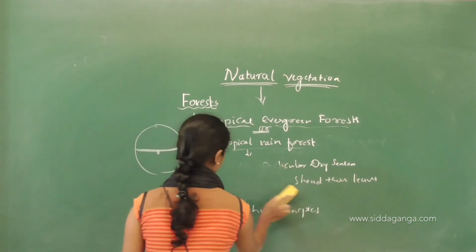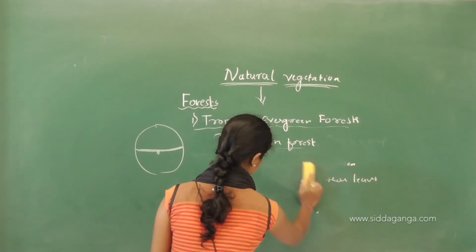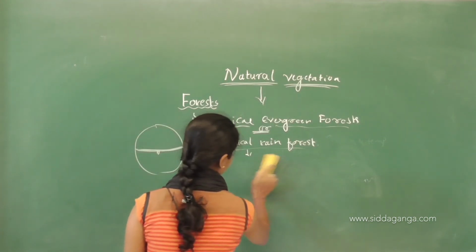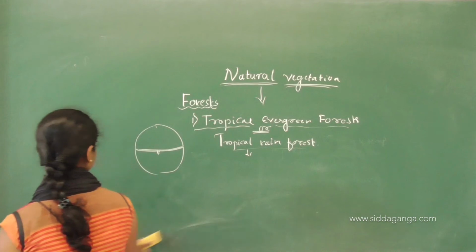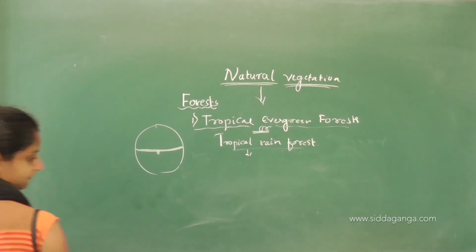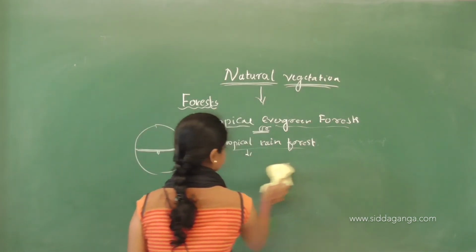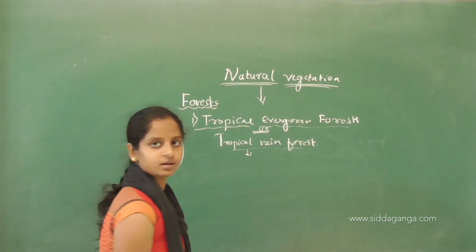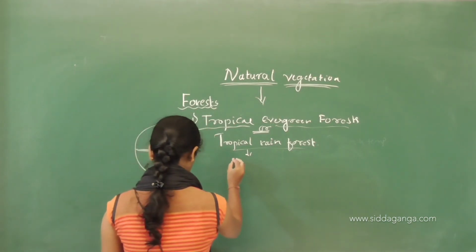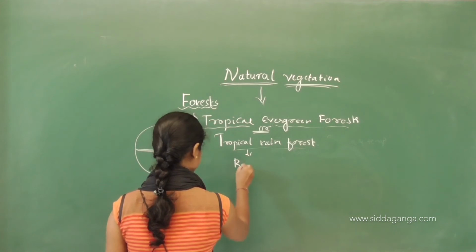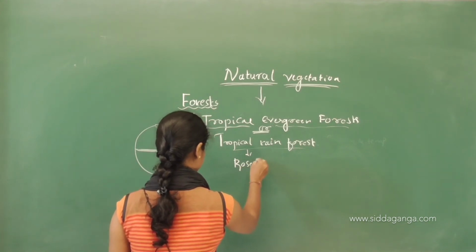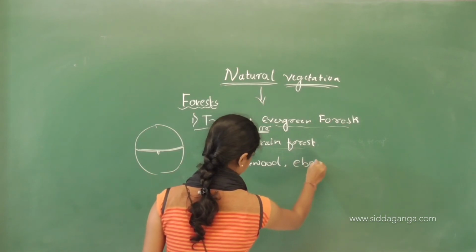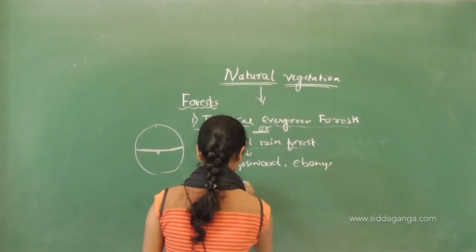what plants, what trees we can find in this forest. Okay, we can see rosewood, ebony, mahogany.